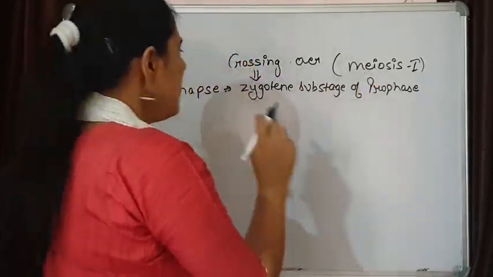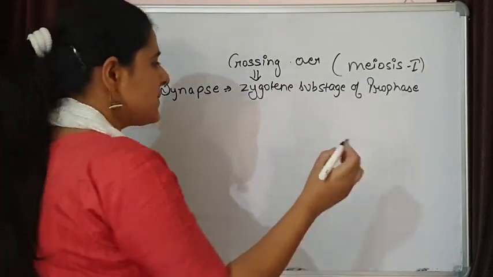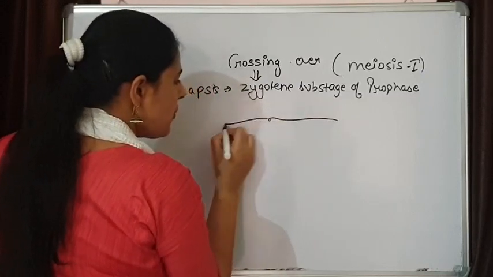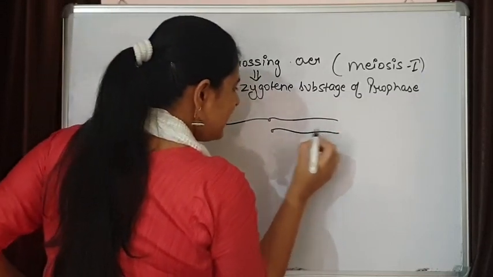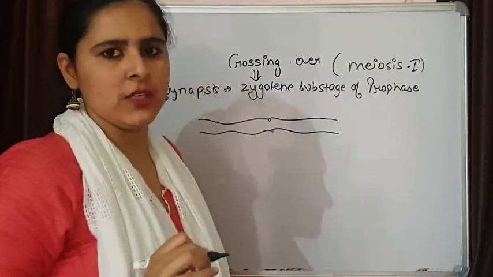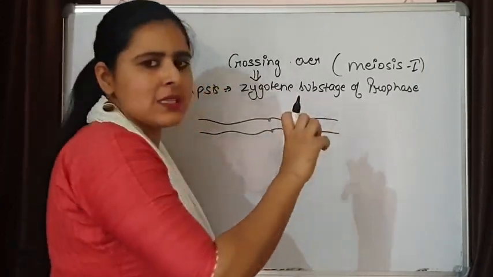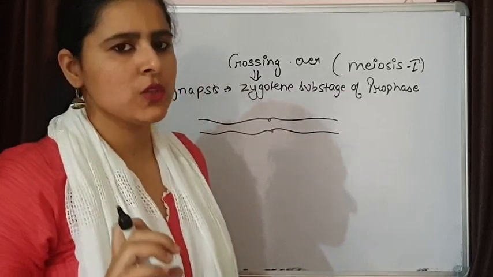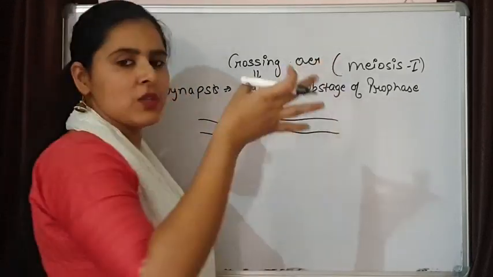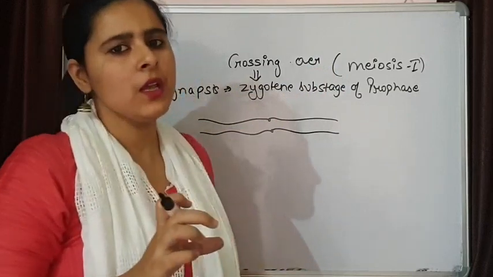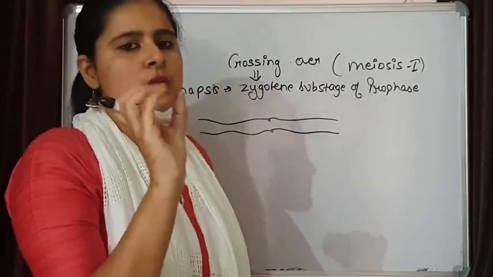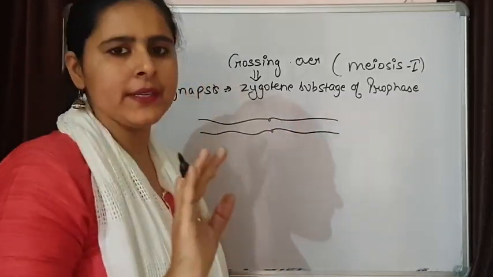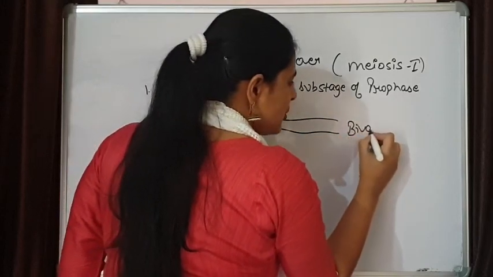Then in meiosis 1, what is happening in synapsis is that two homologous chromosomes are going to align themselves nearby each other. And there is a complex, we can say a force, that is holding these two homologous chromosomes together. Later on, in class 11 we have seen that this is the synaptonemal complex that is going to hold these two homologous chromosomes together. And here the chromatids are not properly separated yet, so we are getting a bivalent stage.